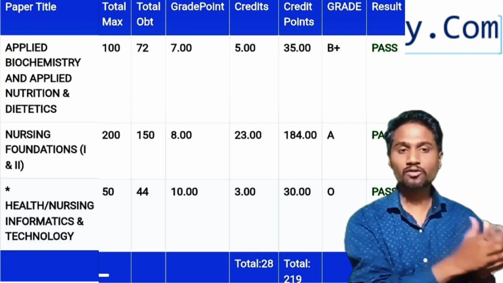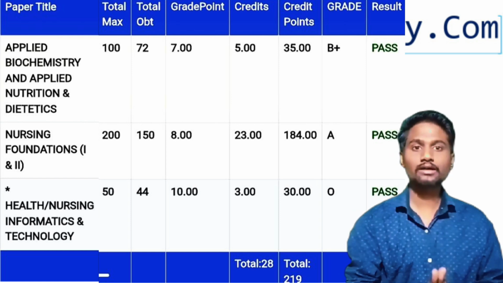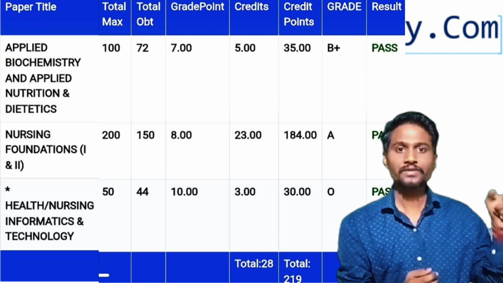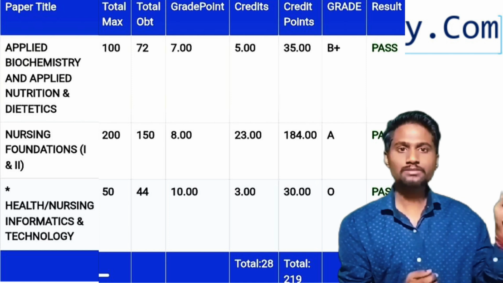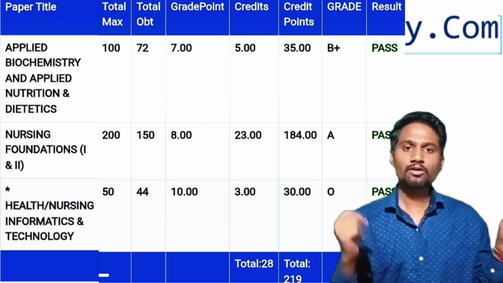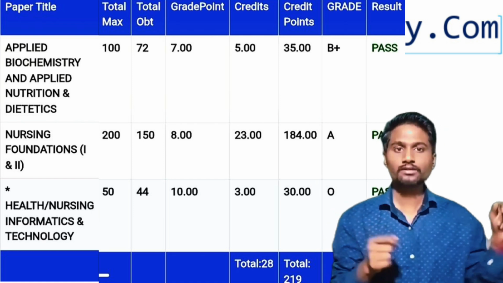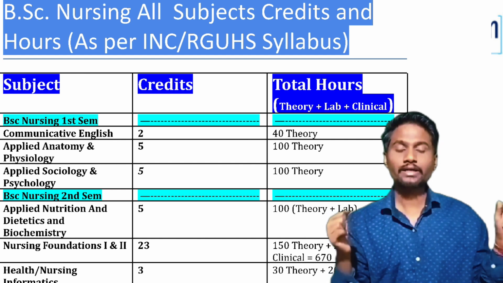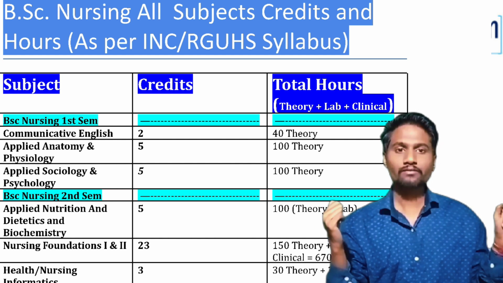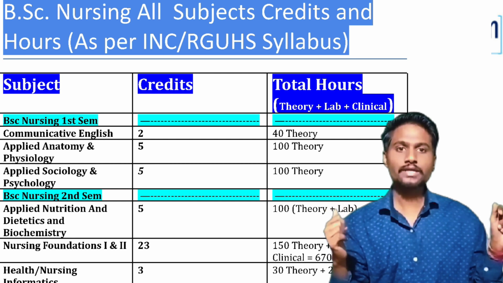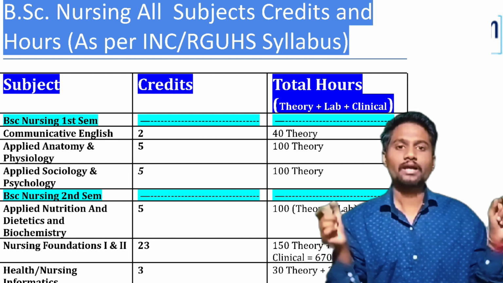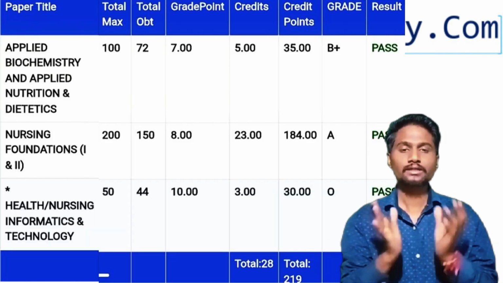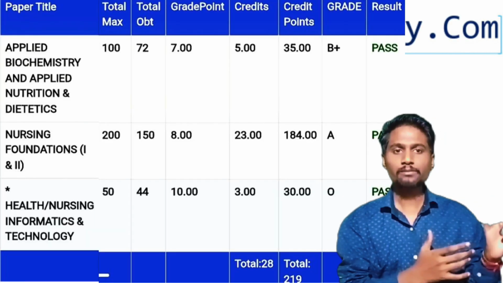Now let's summarize what we have learned. First of all, we learned the credit points. Credit points are calculated based on the formula, credits into grade points. What is the meaning of credits? Credits are unique to each subject, and these credits are given based on the difficulty of the subject, the assignment work it involves, the time to study it involves, and whether it has a practical. Based on all these factors, we give the credits to the specific subject. For all the students, these credits will be same and constant.